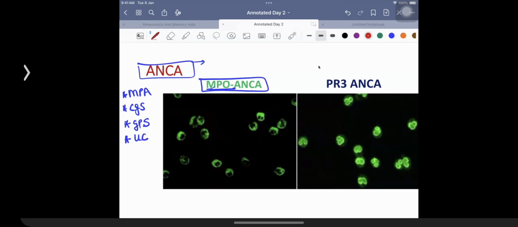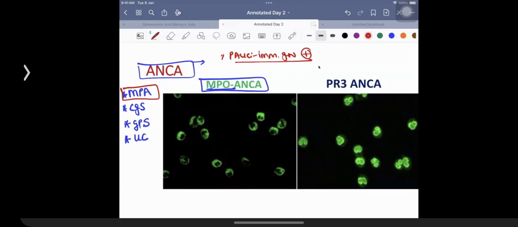Out of all these, the strongest association that you need to remember over here is microscopic polyangiitis. You got a question in the exam INICET on microscopic polyangiitis. What was asked was that the patient was having the presence of pauci-immune glomerulonephritis. Pauci-immune glomerulonephritis means the patient is having type 3 RPGN.